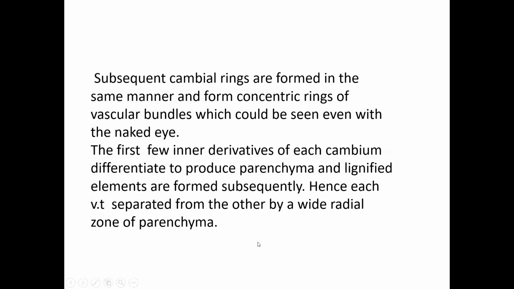So subsequent cambial rings are formed in the same manner and form the concentric rings of vascular bundles, which could be seen even with the naked eye. So the first few inner derivatives of each cambium differentiate to produce the parenchyma and lignified elements, which are formed subsequently. Hence each vascular tissue is separated from the other by a wide radial zone of parenchyma.